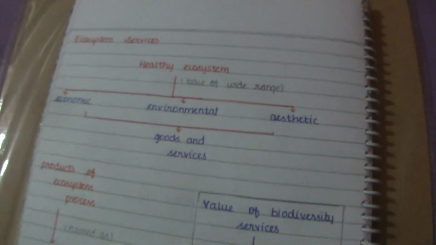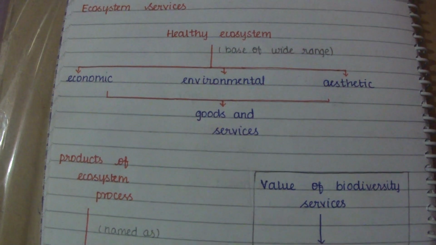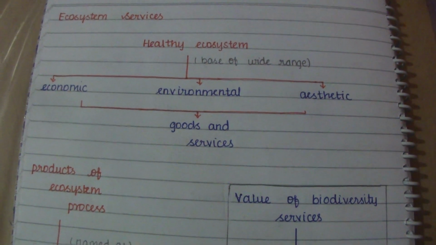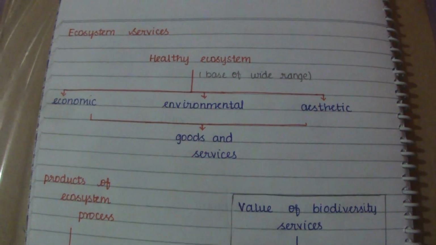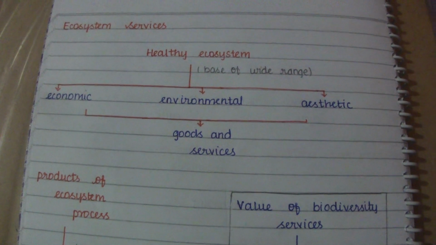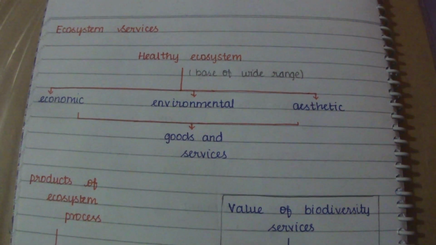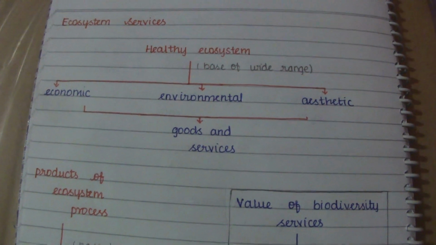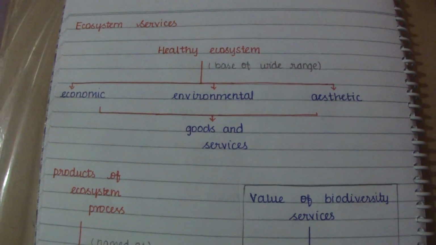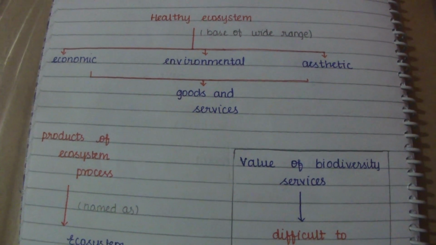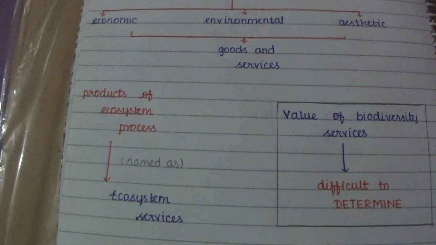Next we are going to deal with ecosystem services. A healthy ecosystem is a base for a wide range of economic, environmental and aesthetic goods and services. The products of the ecosystem processes are called ecosystem services.